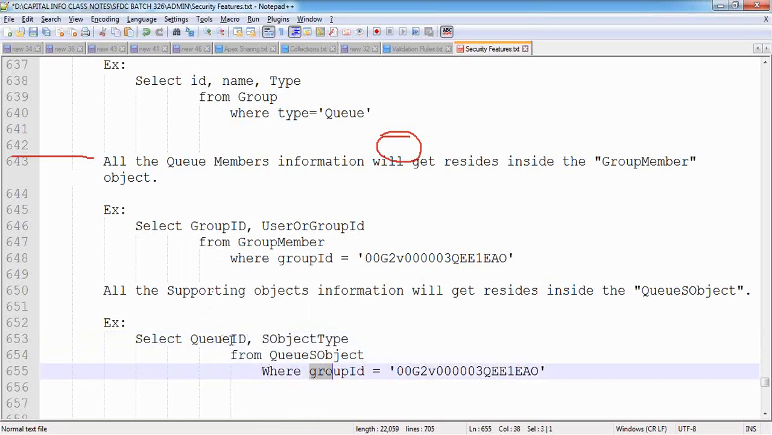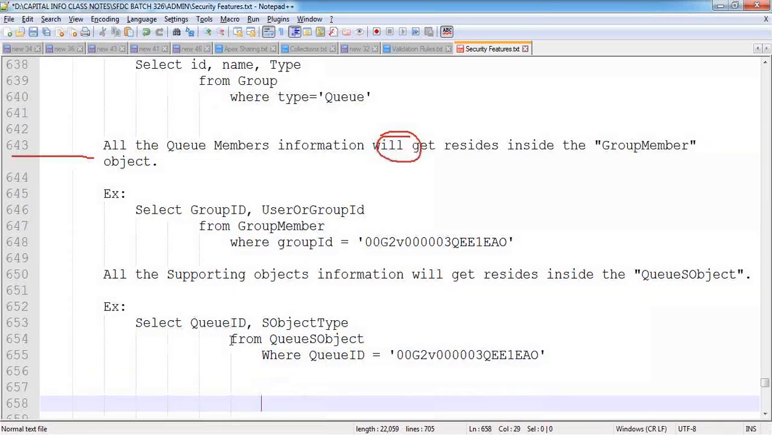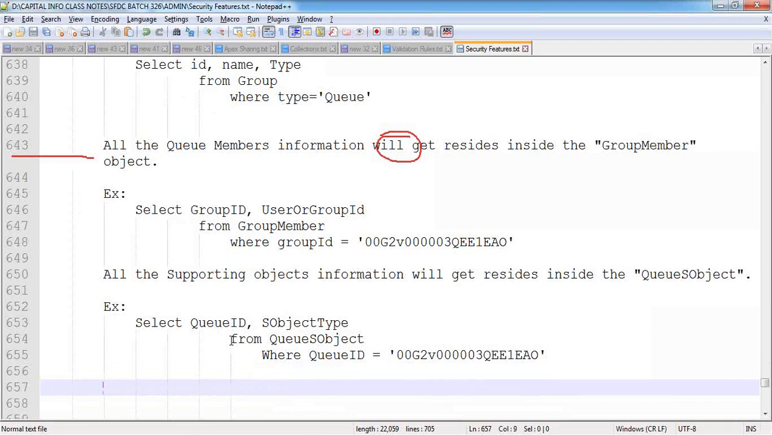Just make this correction over here. Okay. So these are the three objects involved. Whenever I'm using public queues, three objects will be involved: group object, group member, and QS object. These three objects are involved internally by default.